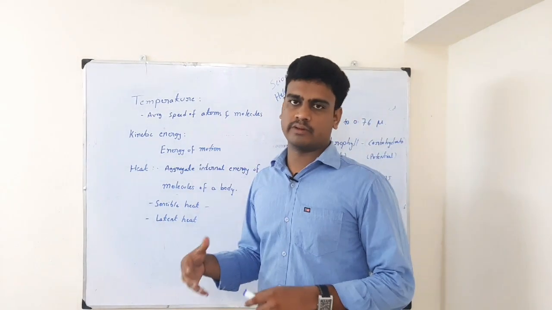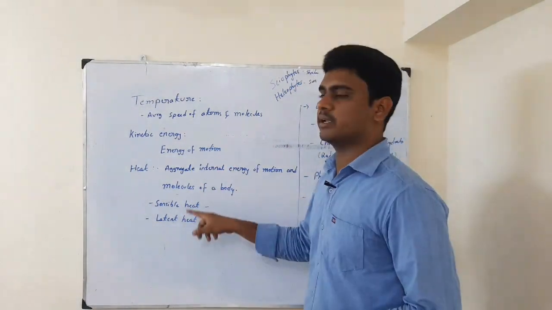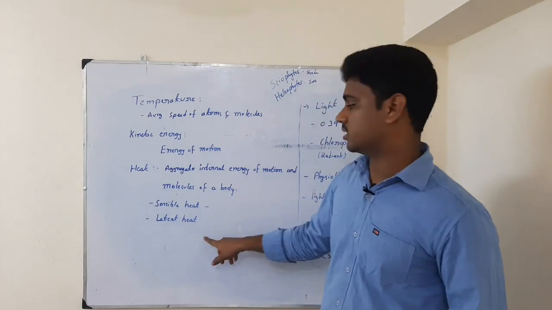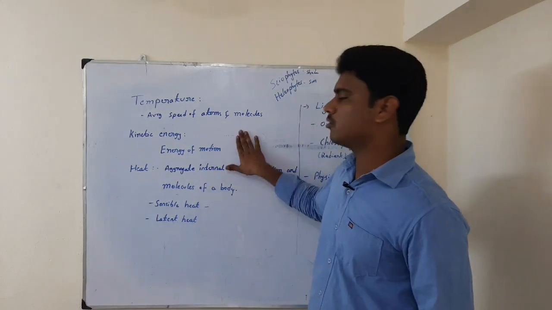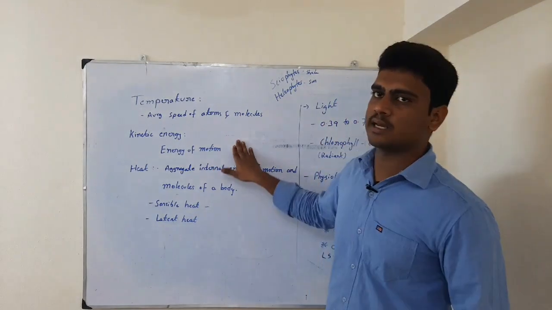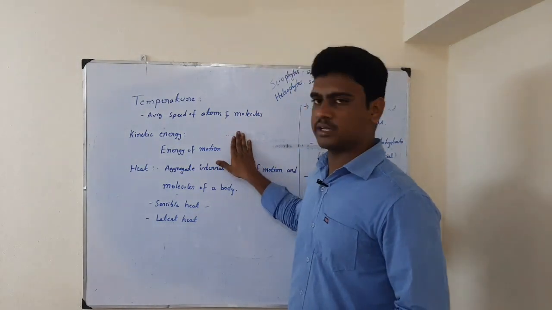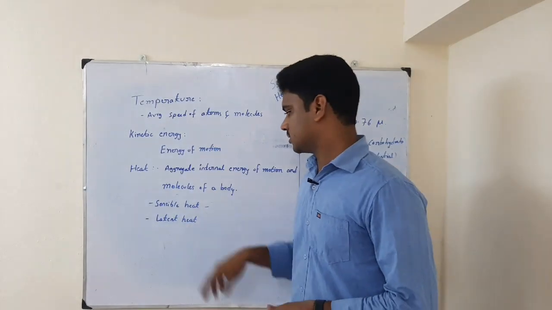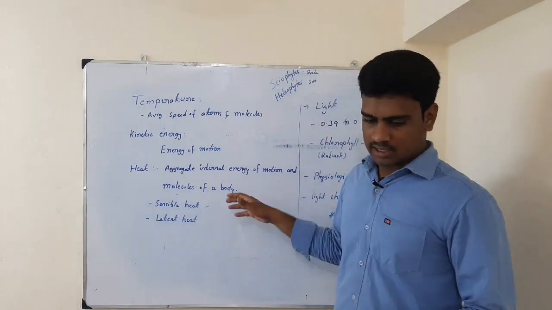Even with a thermometer we can measure sensible heat, but we cannot measure latent heat with the thermometer. Sensible heat, by human touch also we can know it is a little hot. By sensing it or by touching it we can know the temperature, even by using a thermometer. That is sensible heat. Then the next one is latent heat.